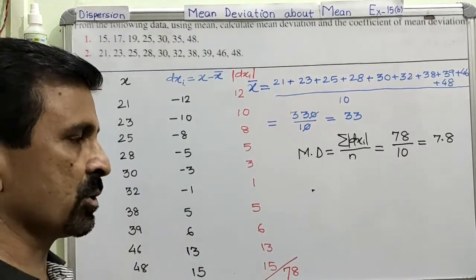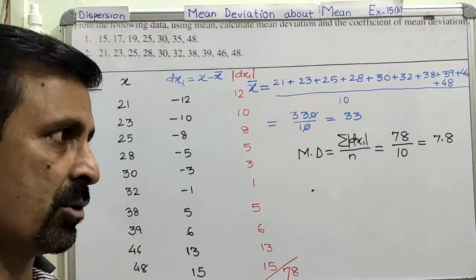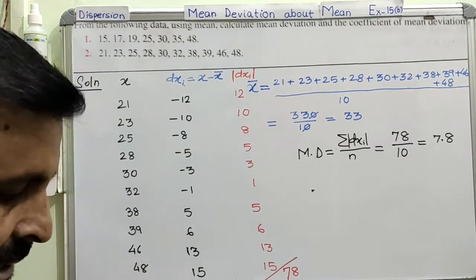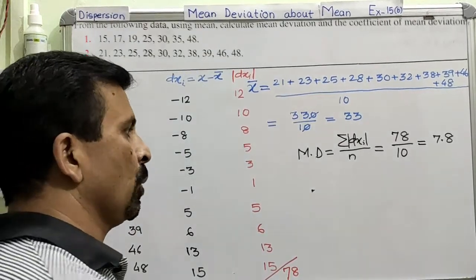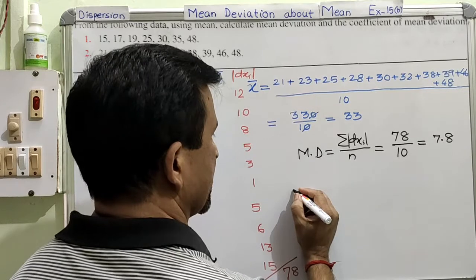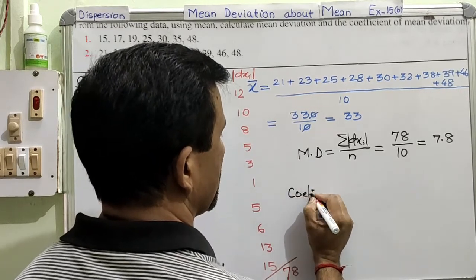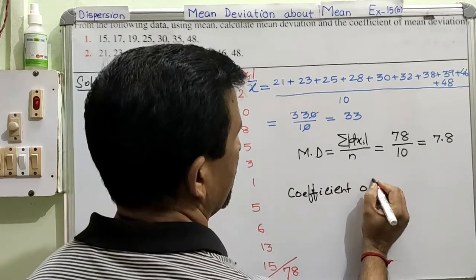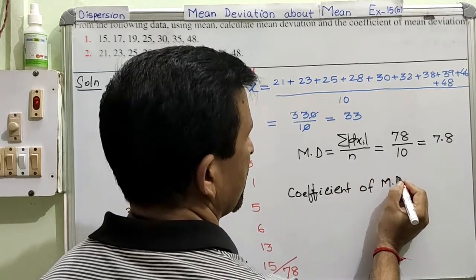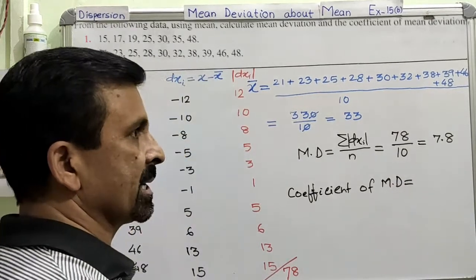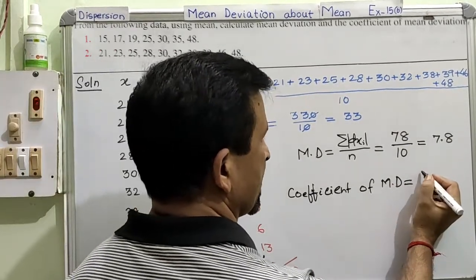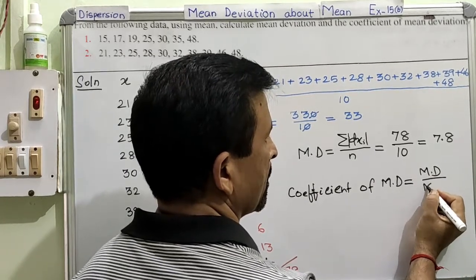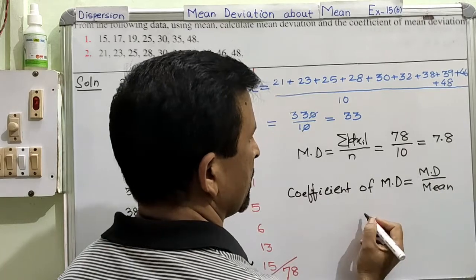But I am teaching you something beyond the question, because my purpose is also to teach you how to calculate the coefficient of mean deviation. So for that reason, now we are going to calculate the coefficient of mean deviation. Clear? For this, the formula you have already written. The coefficient of mean deviation is mean deviation divided by mean. Is this very clear? Very simple.